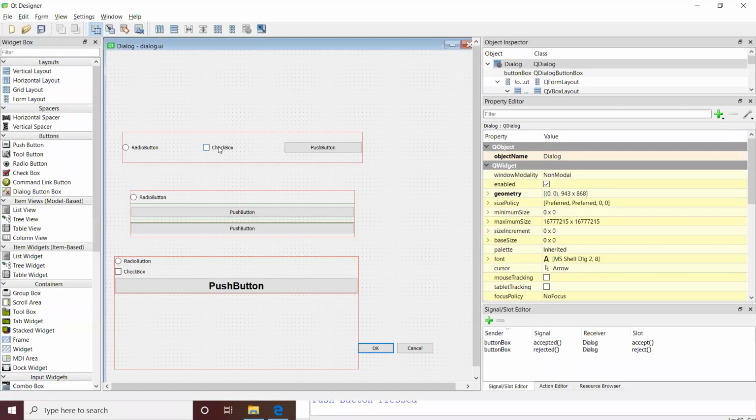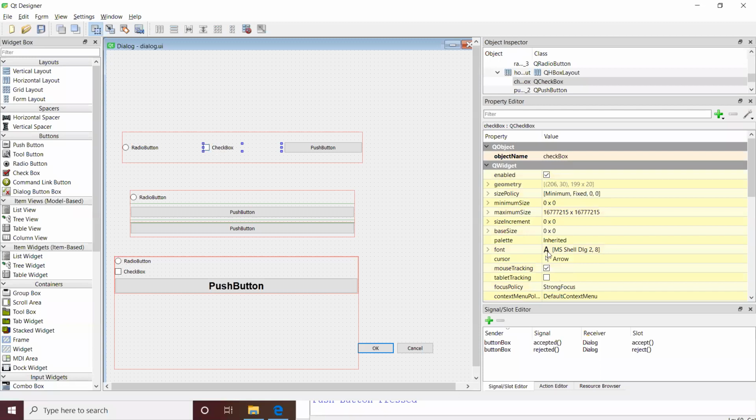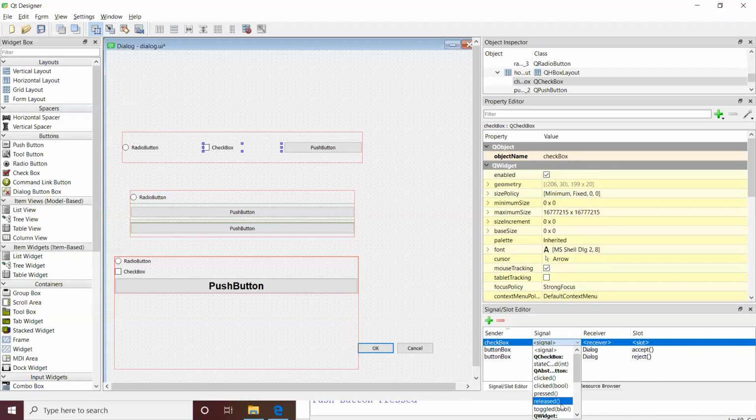I'm going to select this checkbox and choose the option sender checkbox, and we can see many signals: clicked, pressed, released, toggled, destroyed.